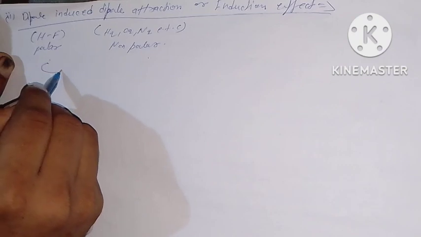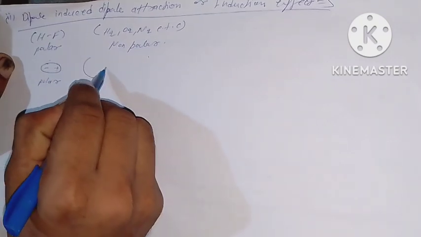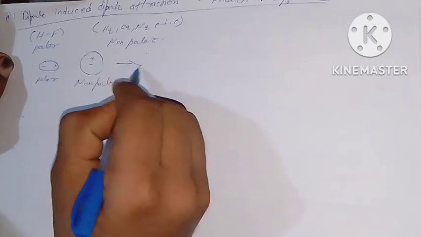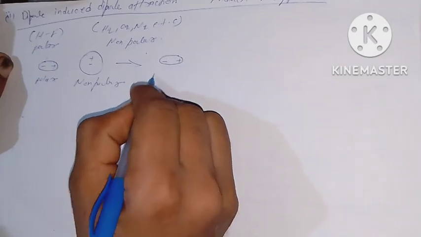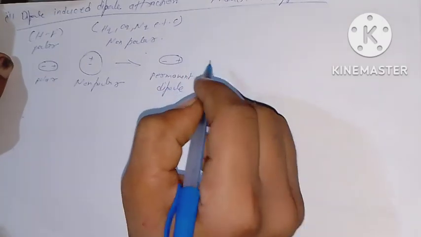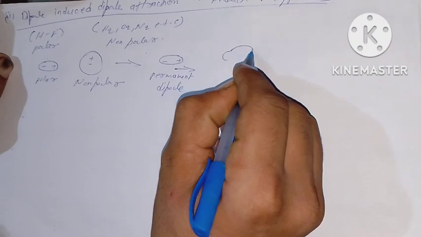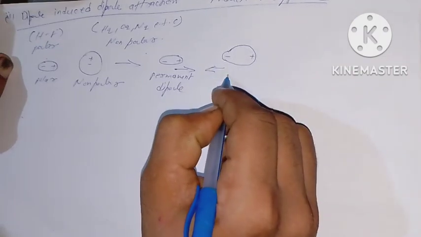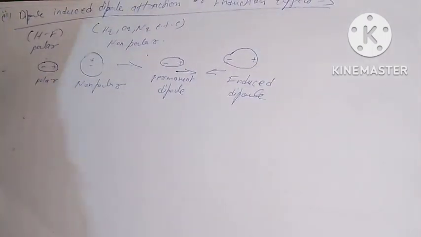This is polar, and this is non-polar. This is negative, positive, a permanent dipole, and this is plus, minus, and this is an induced dipole. This is the induced dipole, okay?